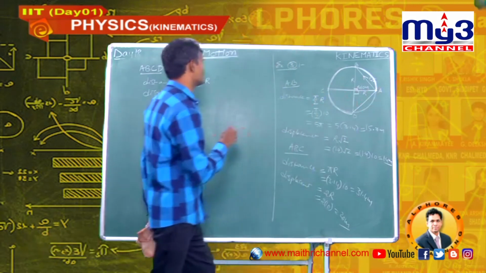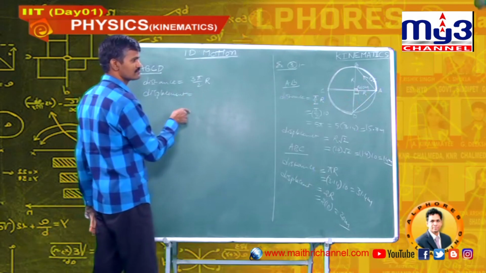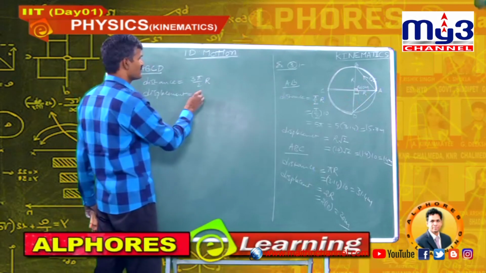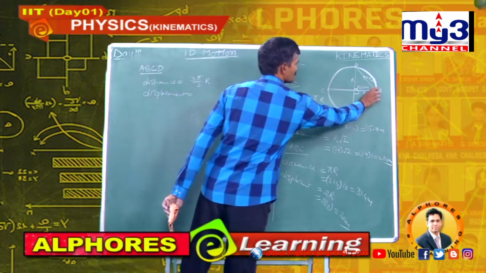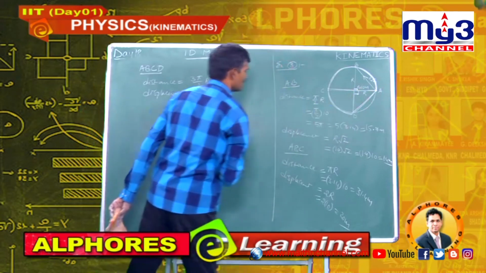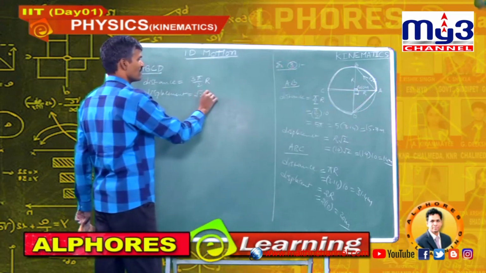So, the displacement travelled by the boy is the hypotenuse of the right angle triangle, again root 2r.